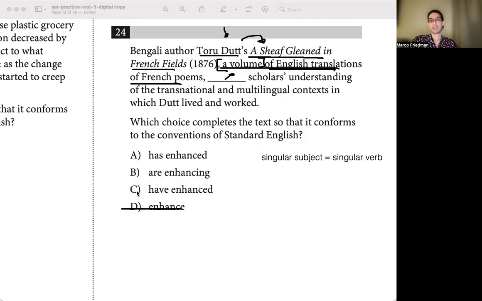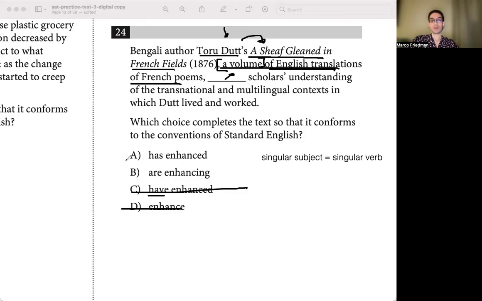Okay, have enhanced. Well, we know for subjects, the helping verb have is only used with plural subjects. So I can't use this here. Present perfect would work, but not in the plural form. Are enhancing. Well, this happened in the past. It's something that happened in the past and then affected the present.